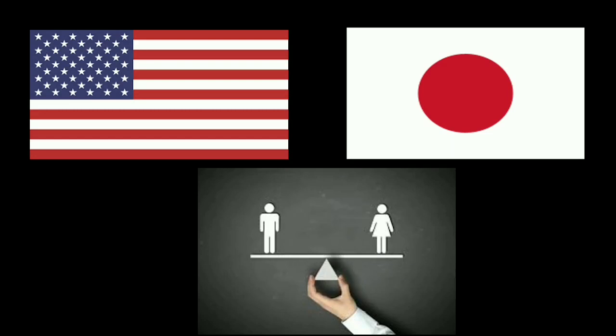Developed countries like USA and Japan have about 1,000 females for 1,000 males. In these countries the sex ratio is equal because the numbers of males and females are comparatively the same. For example, in the US and Japan you have 1,000 females against 1,000 males as well, which leads to the equal scale.